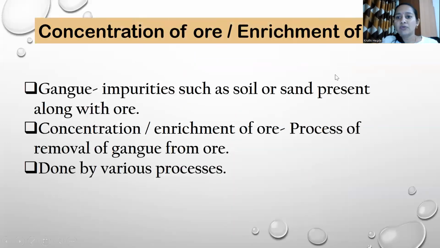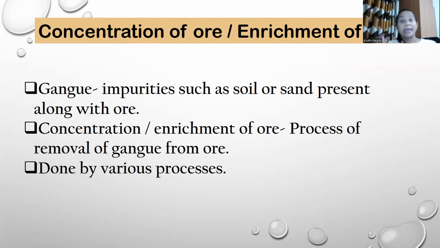Then the first step that was given is concentration of ore, also called enrichment of ore. Enrichment means making it richer. Concentration means making it richer with a particular metal, meaning the same. So what is this concentration or enrichment of ore?